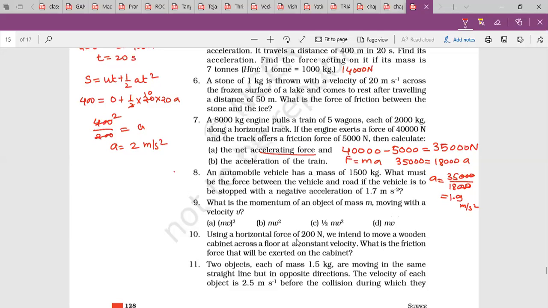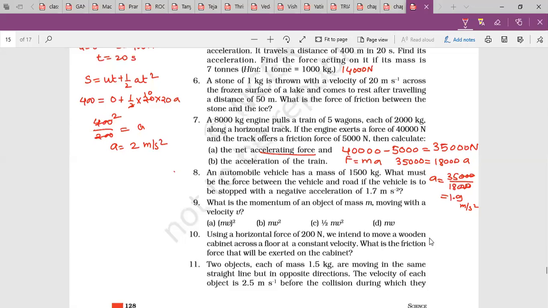Using a horizontal force of 200 Newton, we intend to move a wooden cabinet across a floor at a constant velocity. What is the frictional force that will be exerted on the cabinet? Minus 200 newtons. Yes, what's the answer? Ma'am, minus 200 newtons.